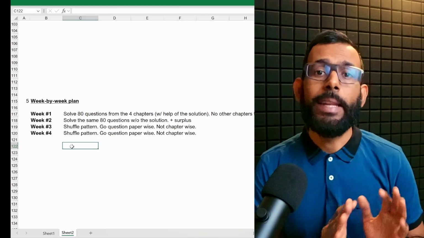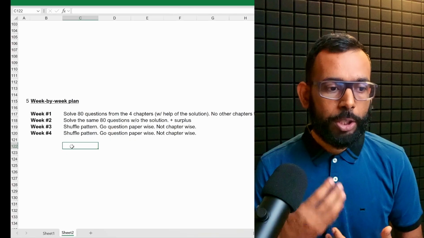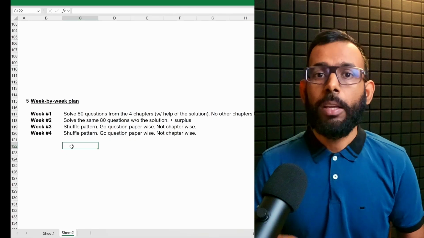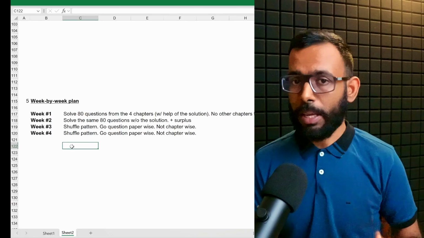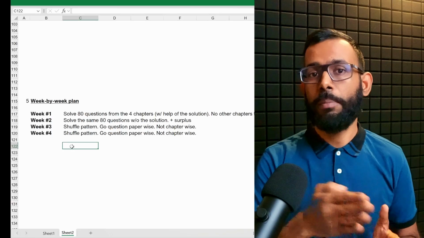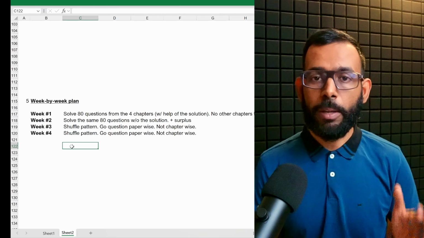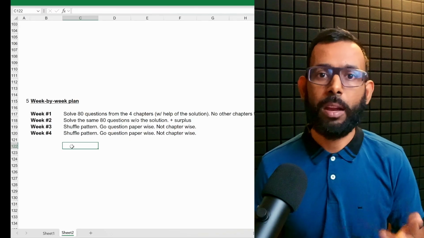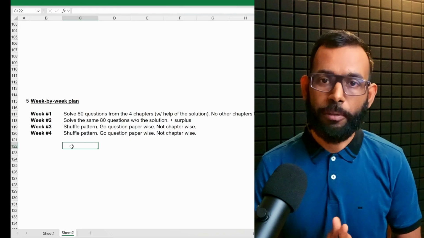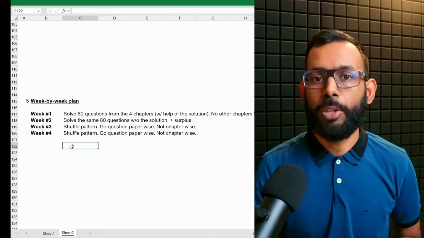Try to do it in exam scenario, because if you have as much shuffled pattern practice, in the main exam you will not be disturbed by that shuffle, because in the main exam they will not ask you chapter wise questions. The questions are going to be shuffled only. They will ask fundamentals and suddenly they may ask a question from share accounting.